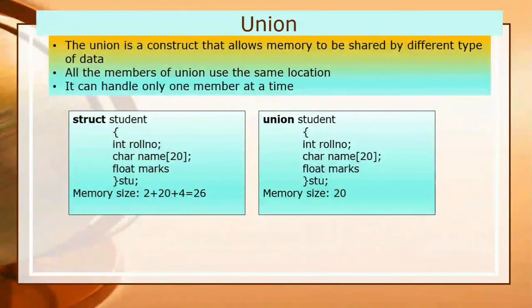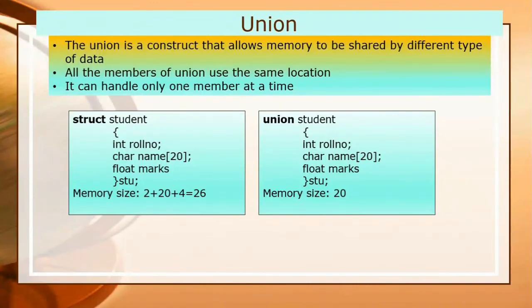There is a basic difference in the keywords, union and struct, and the whole declaration is of the same form. But in case of memory acquisition, in a structure you have to add the memory acquired by the different members, while in a union you just take the one data member which acquires the largest memory.